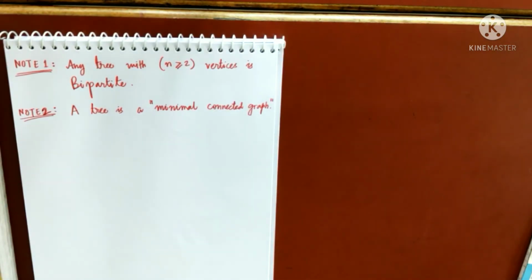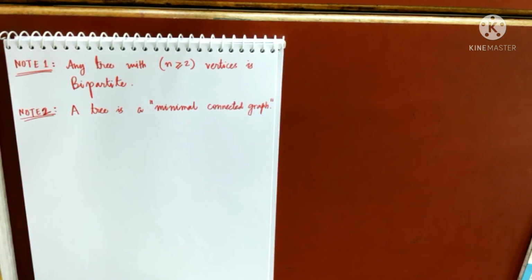If you remove any edge from a tree, then it will no more be connected. Because you know that if you take any tree with n vertices, it will have n minus 1 edges. And if you remove any one of the edges, it will no more be connected.